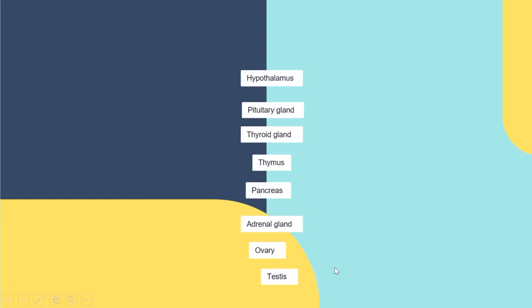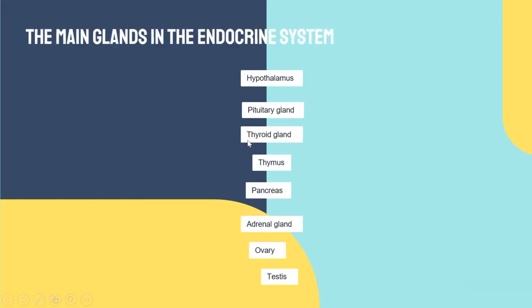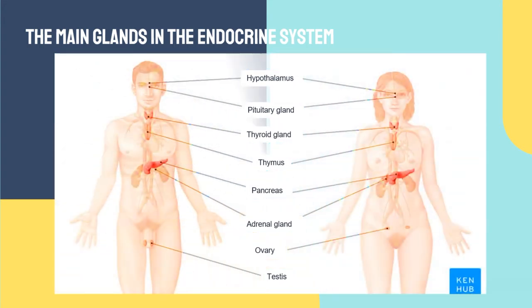Now let's take a look at the main glands in the endocrine system. What are the main glands that you should know? These are all glands that you have to memorize. The first one is the hypothalamus, which is in the brain.